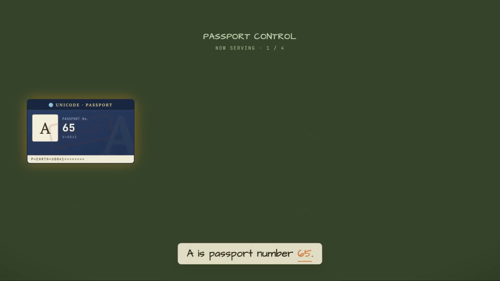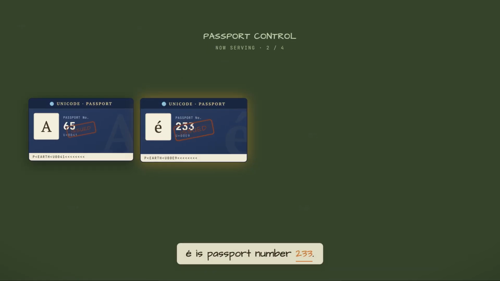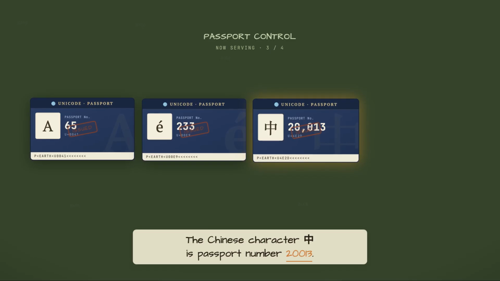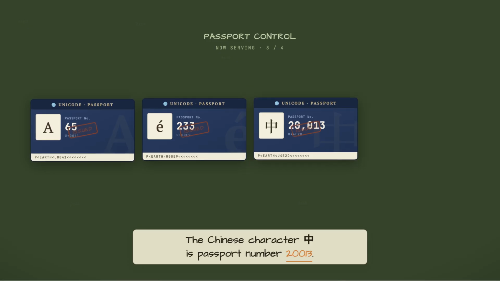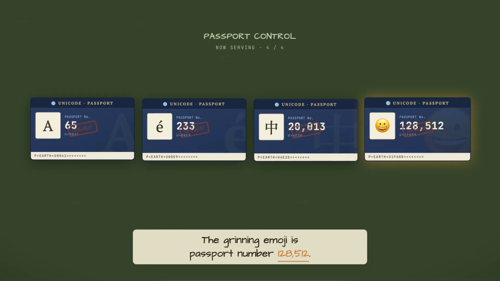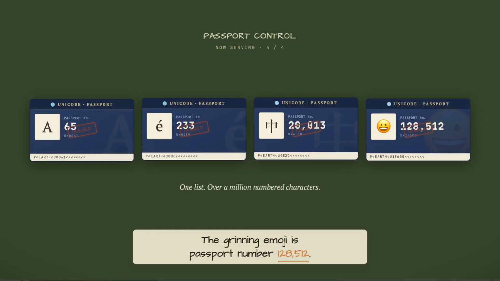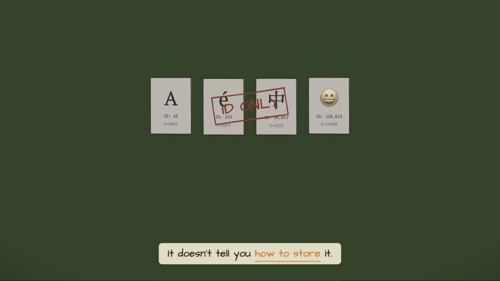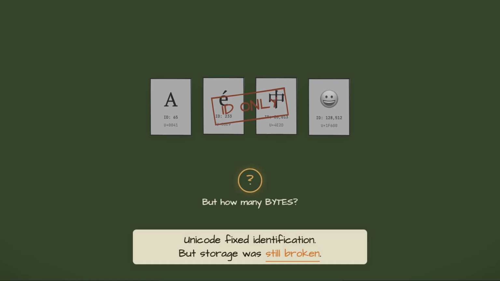A is passport number 65. É is passport number 233. The Chinese character zhong is passport number 20013. The grinning emoji is passport number 128512. So Unicode tells you what each character is. It doesn't tell you how to store it. Unicode fixed identification, but storage was still broken.